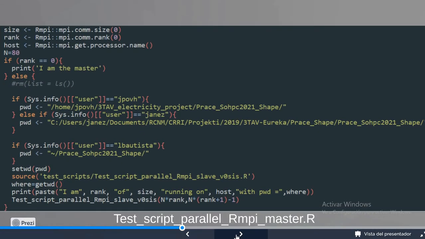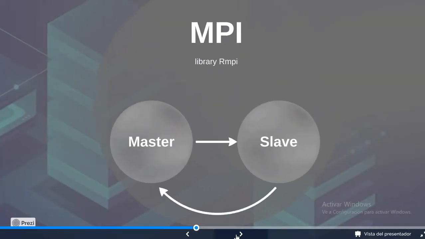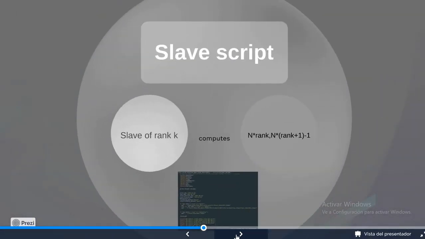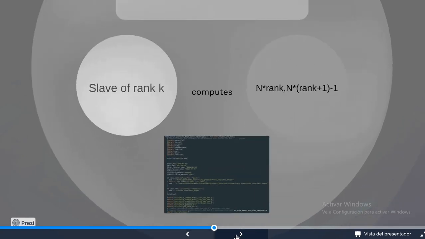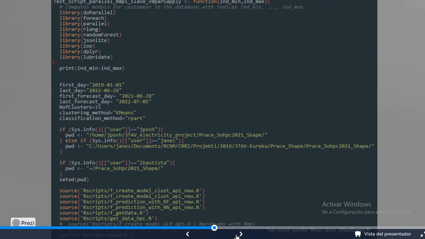Here we can see how the code works and how, depending on the rank of the slave, it's going to compute some IDs or others. The parameter that we are going to be playing with here is n, which is going to choose the amount of IDs we fetch. So let's go now to the slave file. Each slave of rank k will compute n elements in total. So this is an example of how our code looks.